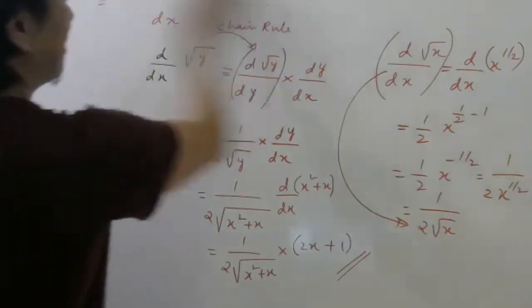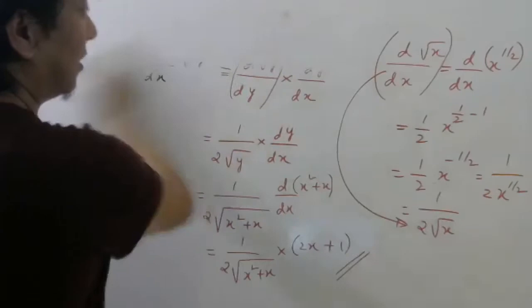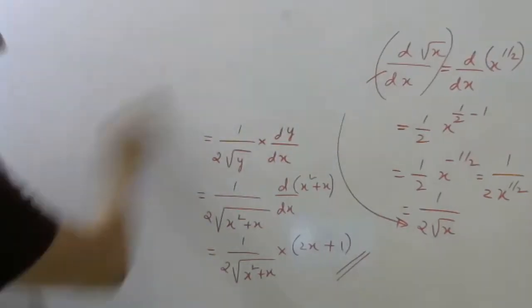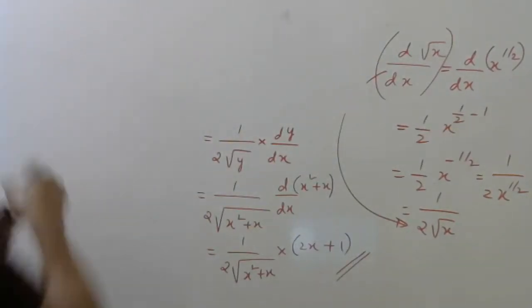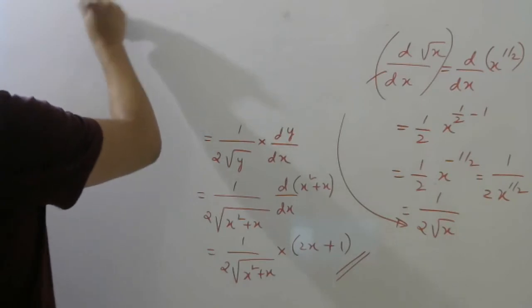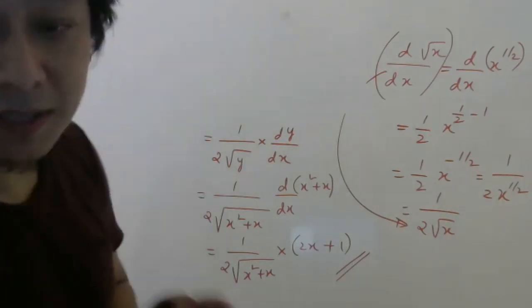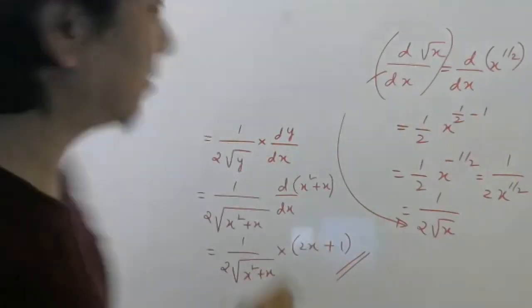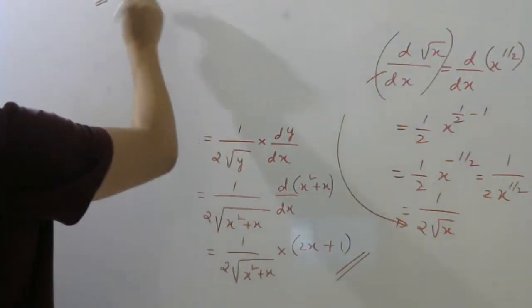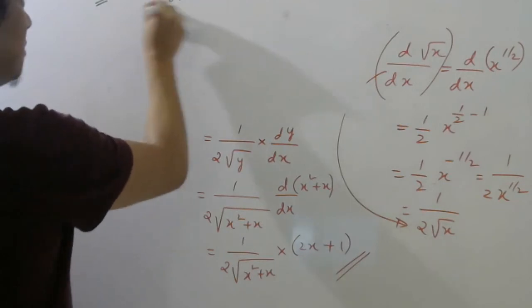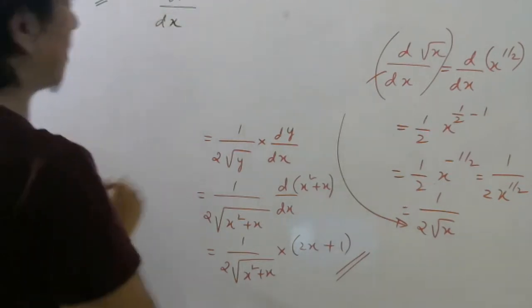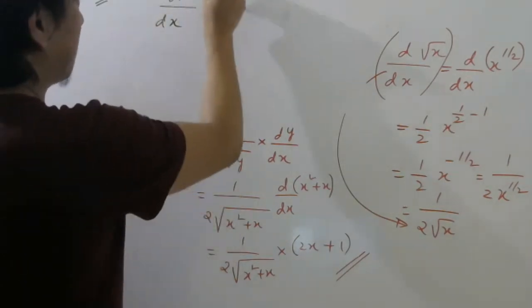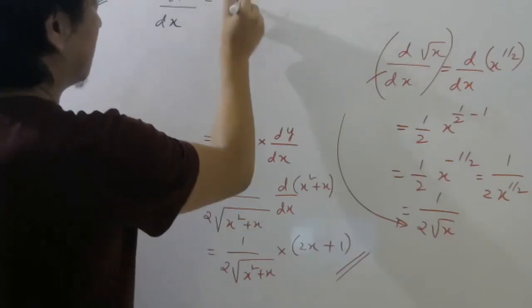So last question before I stop the chain rule. Try to answer this. I will give you a question which you will be able to type. Differentiation of d by dx of e power 5x.